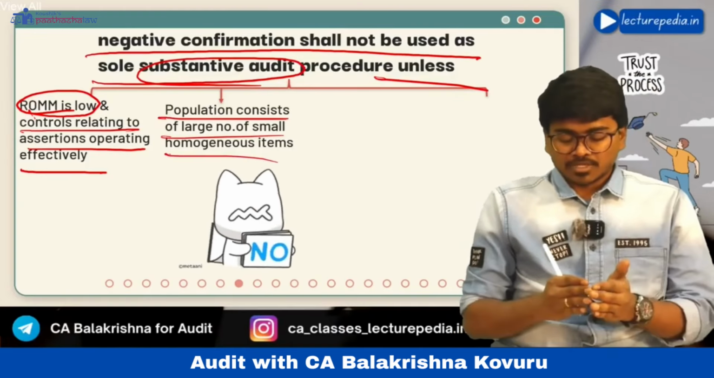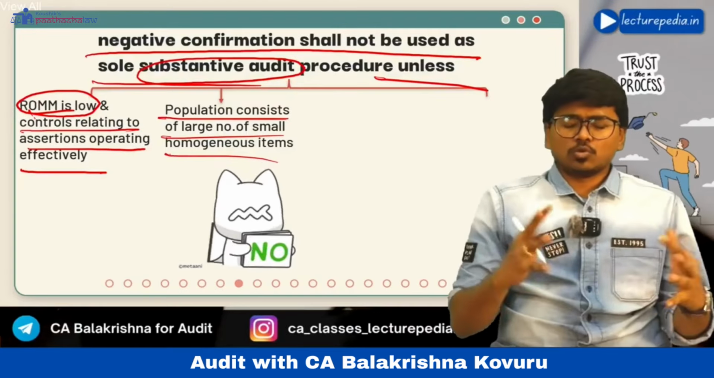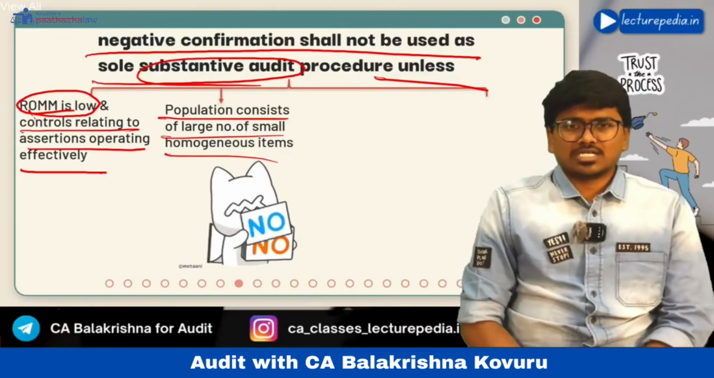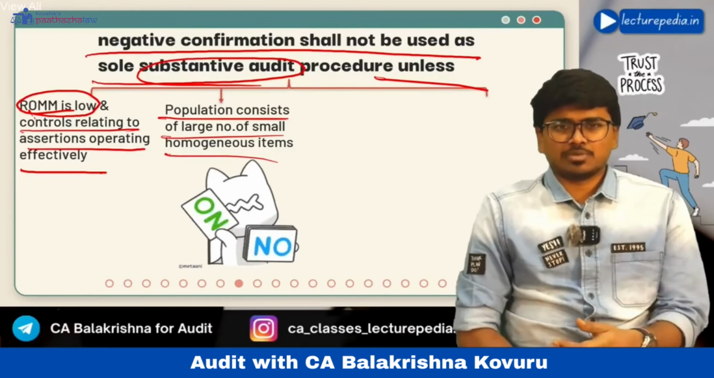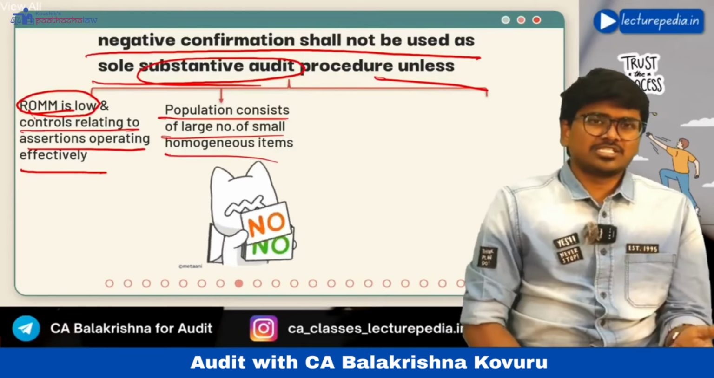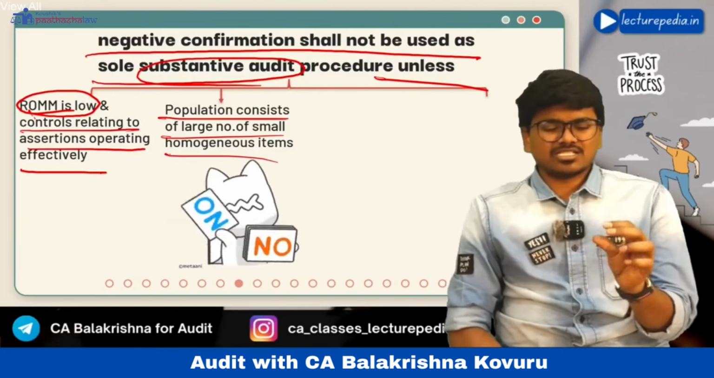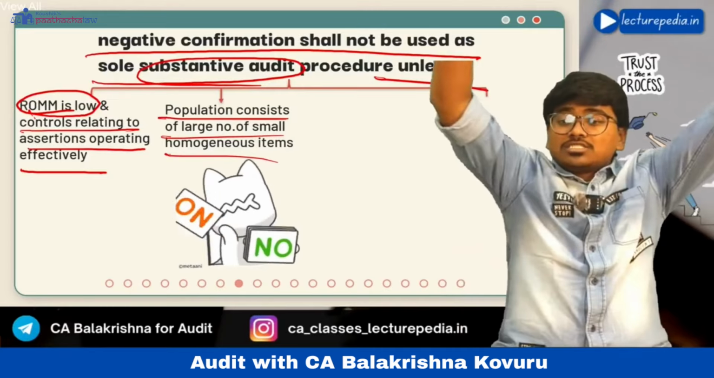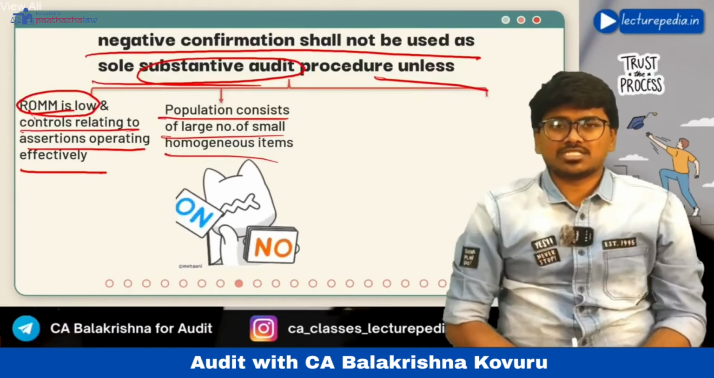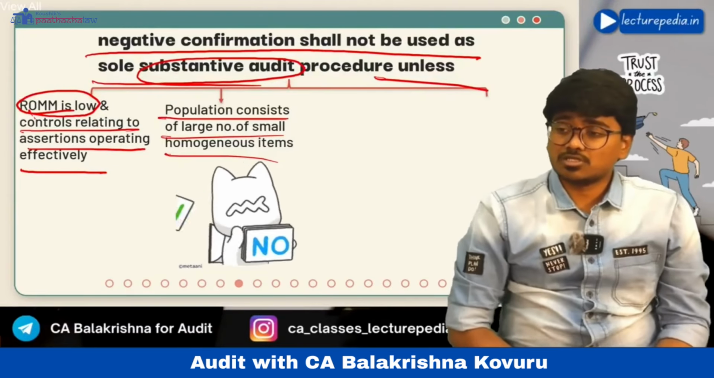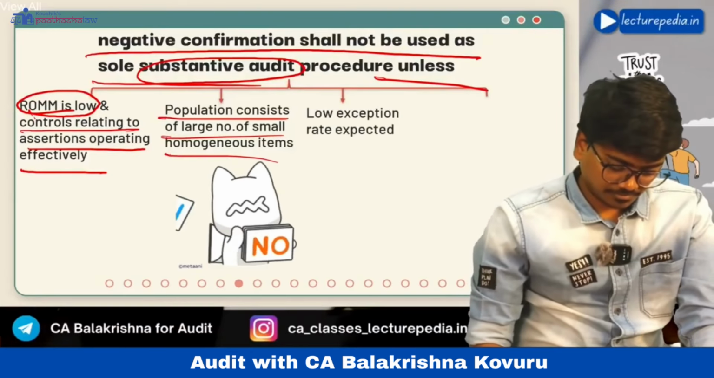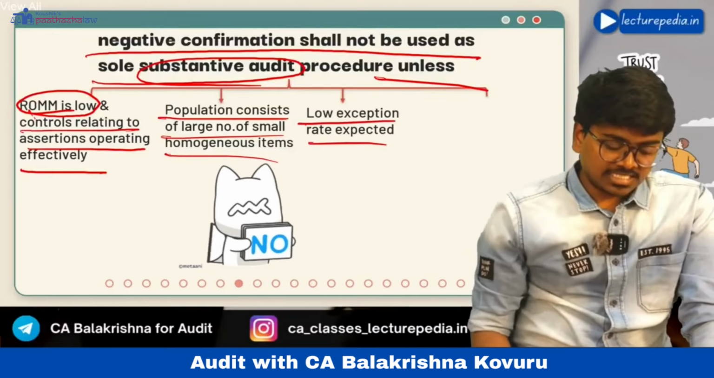Homogeneous items means, let's say for example, there are 1000 debtor balances and the balances of these 1000 debtors are like this: 100 rupees, 50 rupees, 60 rupees, 80 rupees. Okay, like this, small balances. So these are a large number of small homogeneous amounts. So for these types also you can send negative confirmation request. Next, low exception rate is expected.